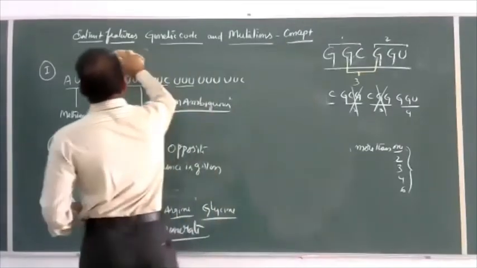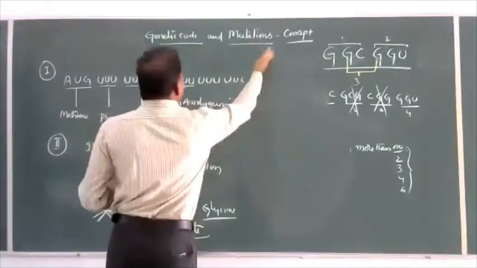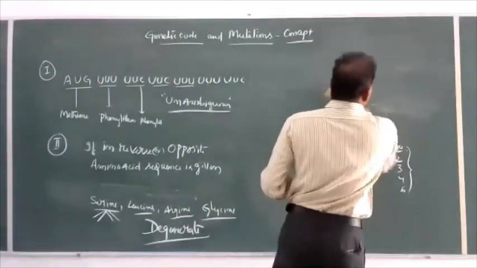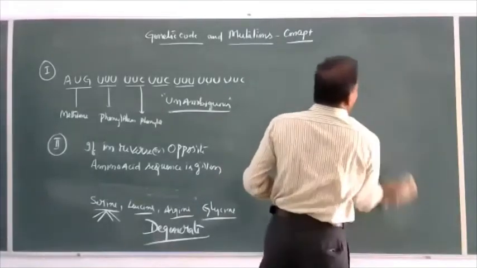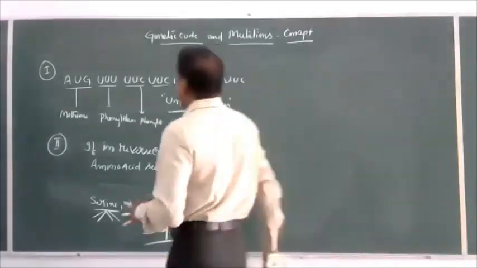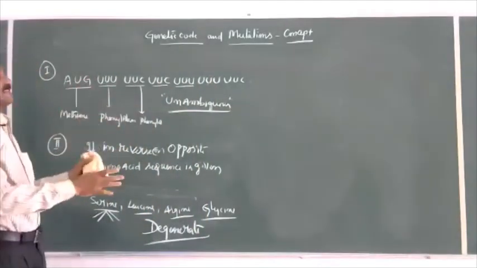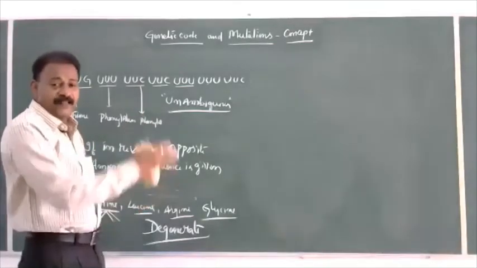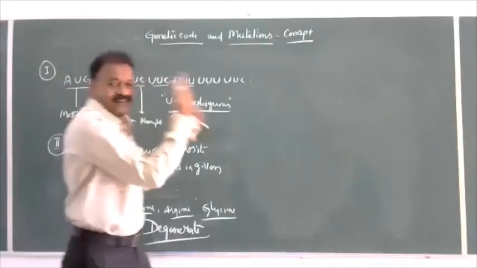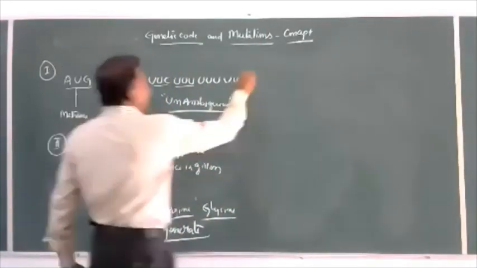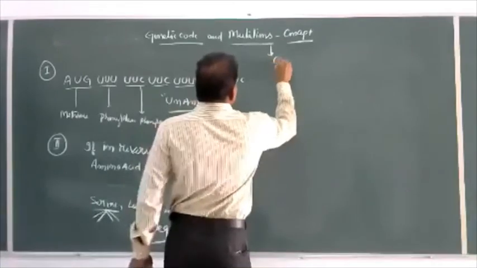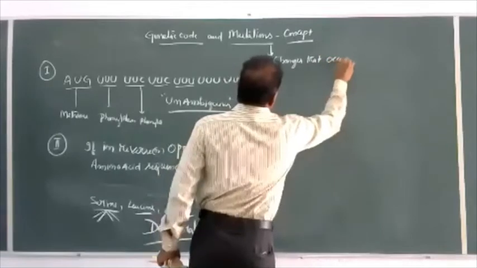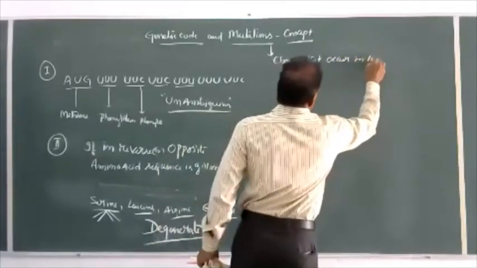Next concept: genetic code and mutation, or mutations and genetic code. So the genetic code we are able to see. What is the genetic code? The genetic code should always be in a continuous manner, and it is always universal, commaless, degenerate, unambiguous, non-overlapping, with always initiation codons and always termination codons. Now, what are mutations? Changes that occur in the DNA sequence.